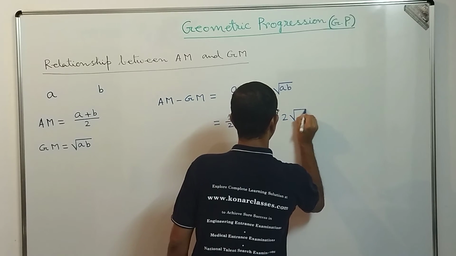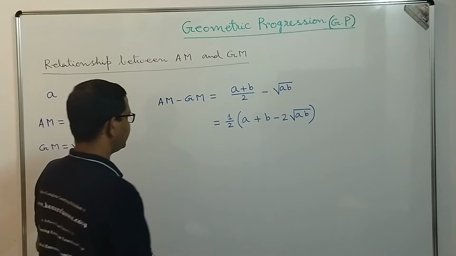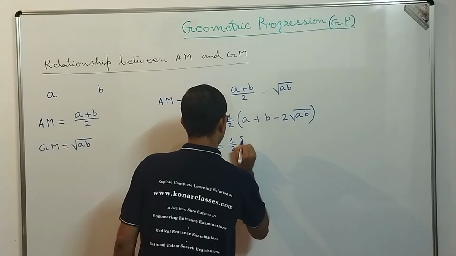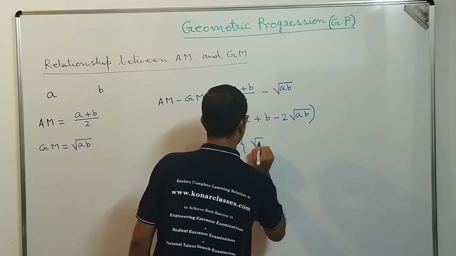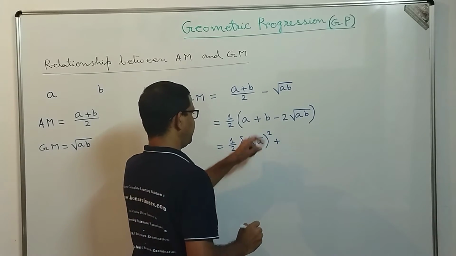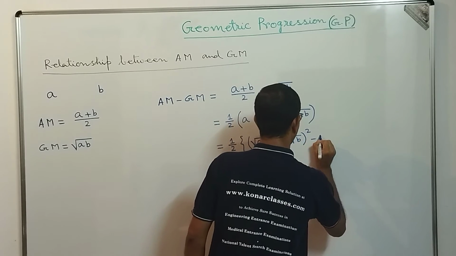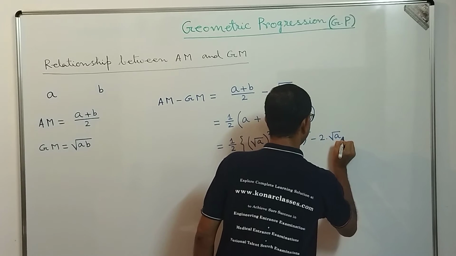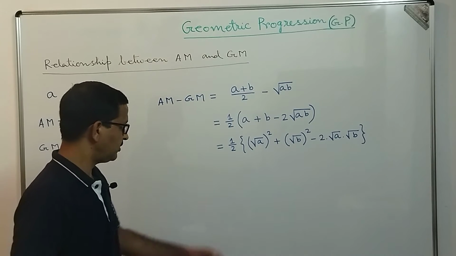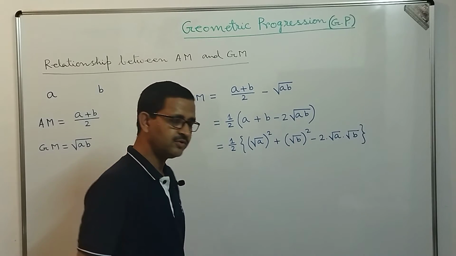Now that is equal to 1 by 2 into (square root of a complete whole square plus square root of b complete whole square minus 2 into square root of a into square root of b). Correct? So if we look at this, dear students, that is nothing but (square root of a minus square root of b) whole square.